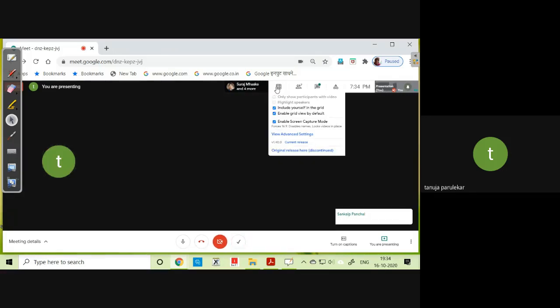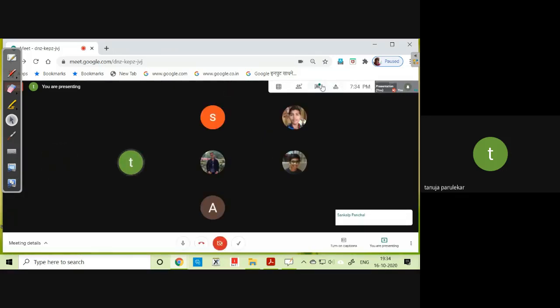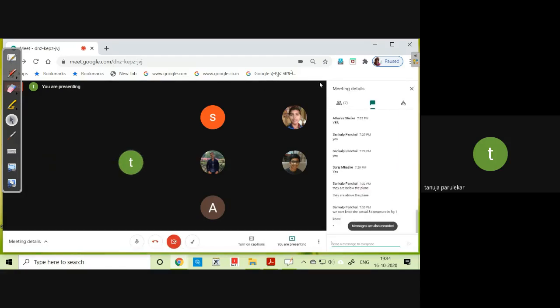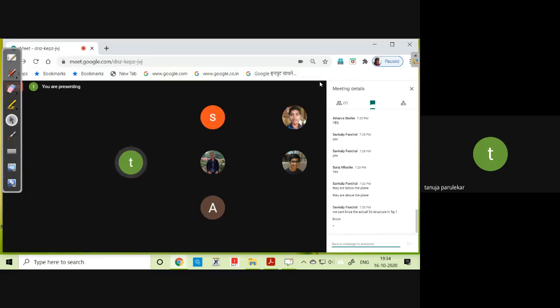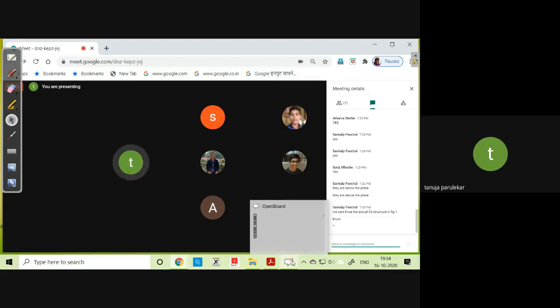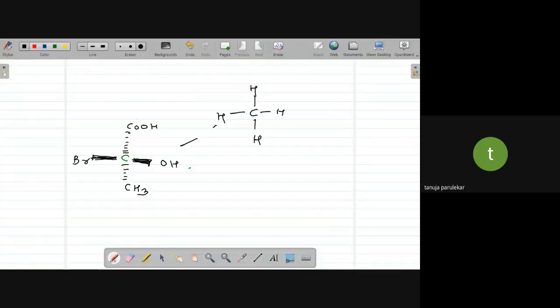What is it? One minute. What did you write? We can't know the actual 3D structure in figure 1. No, that is okay. Forget about the 3D structure. But look at the groups there. My question to you is, can you see that this is a different group, this is a different group, this is a different group, and you have another group which is different. What about this? Here all are same.